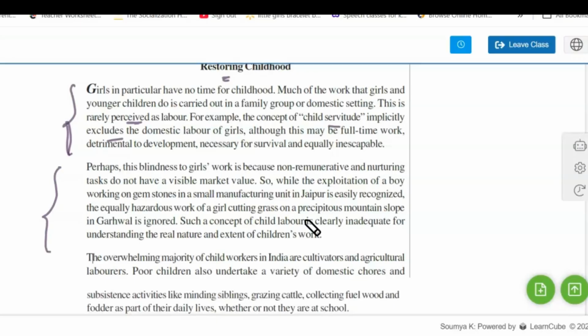Usually, boys, when found in manufacturing units, are labeled as child labor, whereas a girl who is working in her own house will usually be ignored as a helping hand to the home.